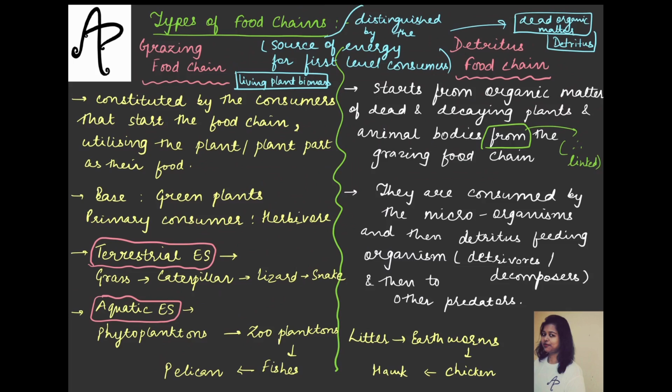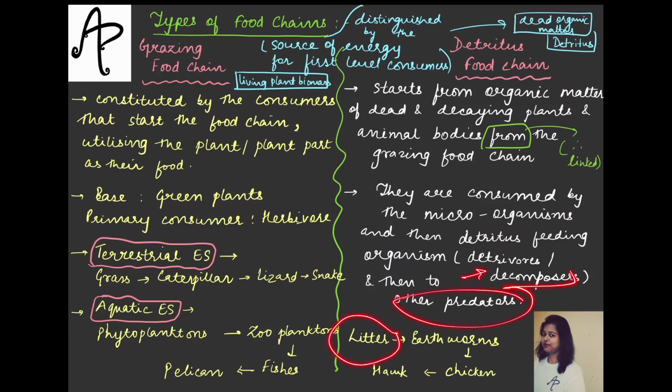So now this dead organic matter or the detritus, as you call it, is consumed by the microorganisms and then the detritus feeding organisms, which means इनको भी जो खाएंगे जिनको हम detrivores या decomposers बोलते हैं, and then the larger predators like hawk वगैरह can eat it.